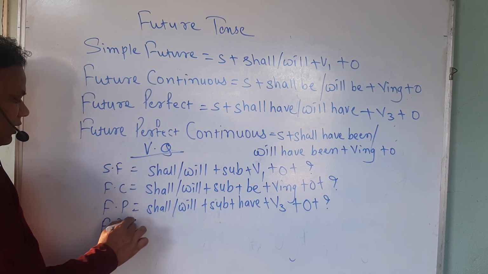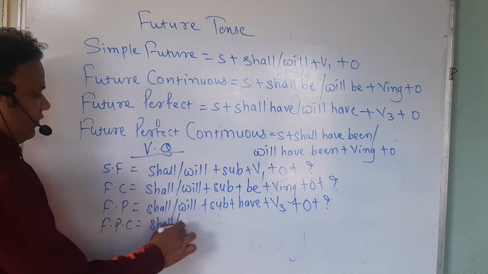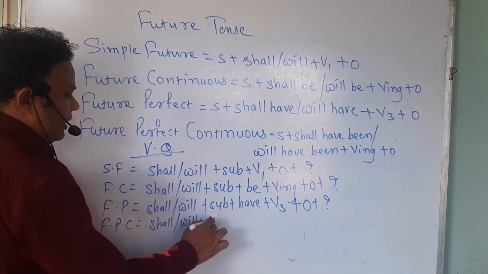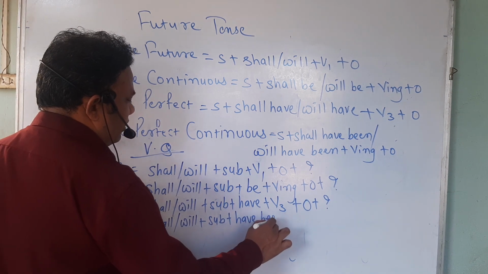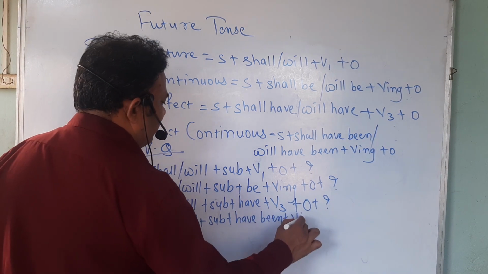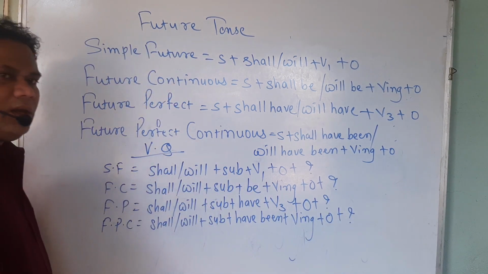Future perfect continuous tense: shall or will plus subject plus have been plus verb-ing, object and then question mark.